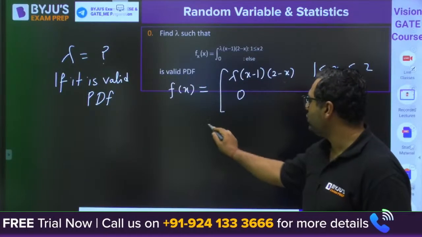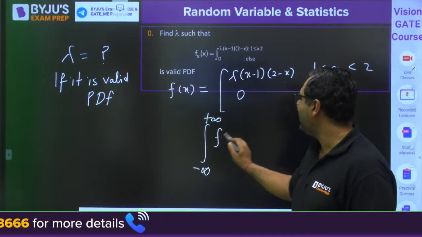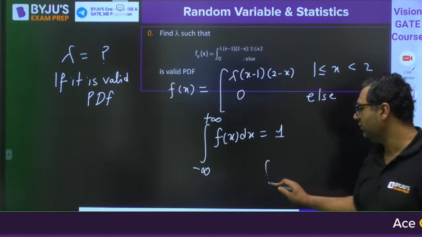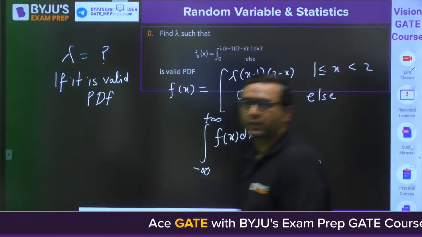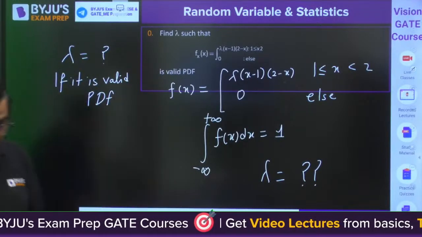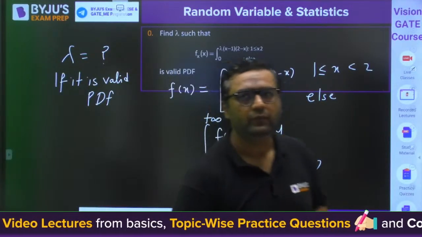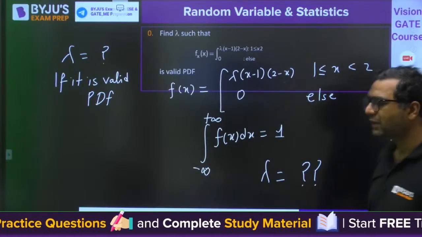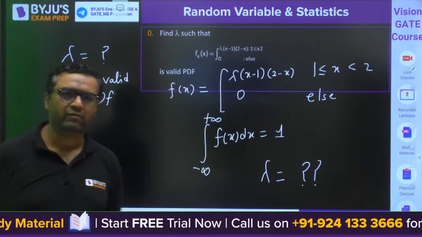You know what we are going to do? Integration minus infinity to plus infinity, Fx dx is equal to 1. That will give you the value of lambda, and that you have to do. Try to solve it, guys. We have 1 to 2 more questions after that. I will be revising once also at the end. Don't worry, where you have doubt.